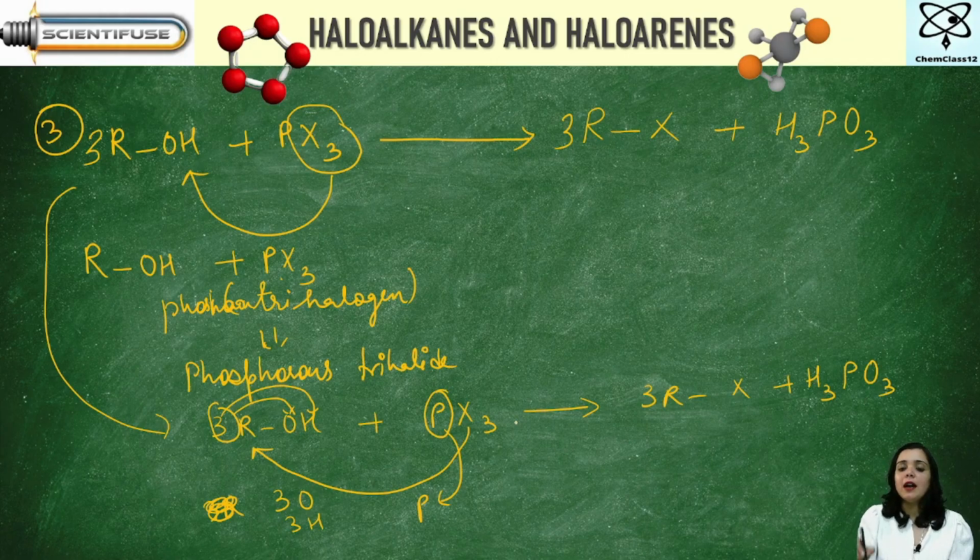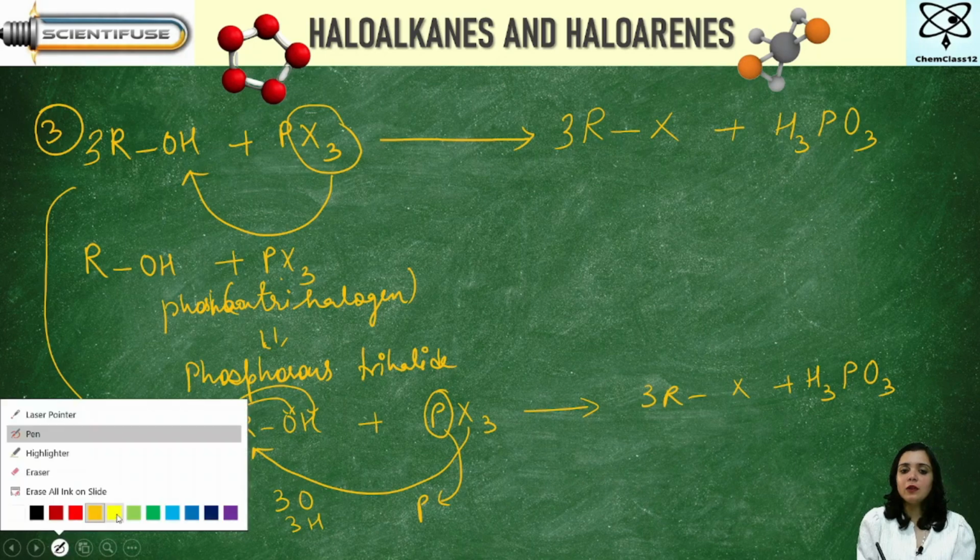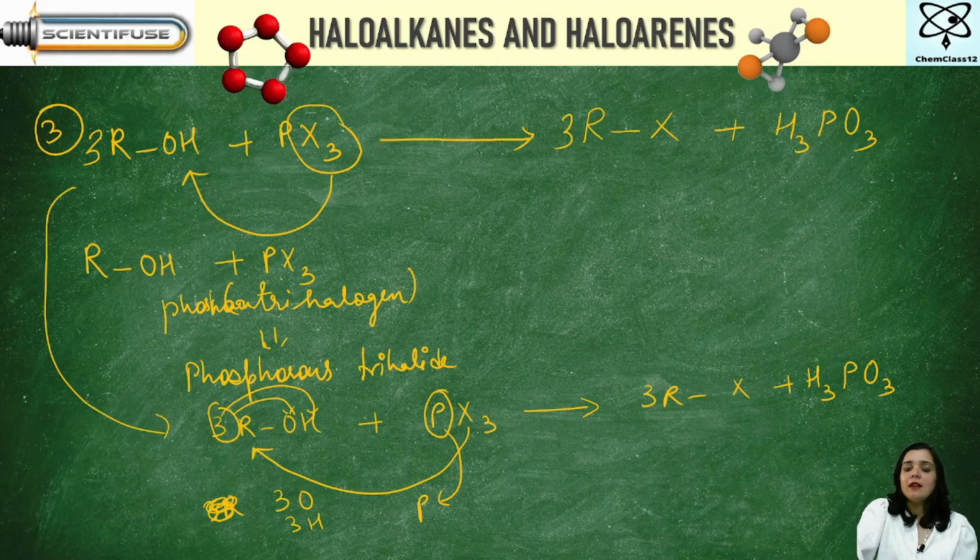Is it clear? I'm repeating it once again. Please have a look so that it will be very clear to you. I say I want to react an alcohol with phosphorus trihalide. So the very first thing is clear to us. For trihalides, that means 3 halogen atoms to be present. We will be needing 3 carbon atoms, and that is the reason to get those 3 carbon atoms, I will be needing 3 alkyl groups, which I have already taken here.